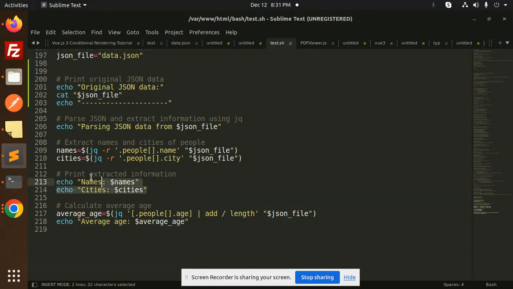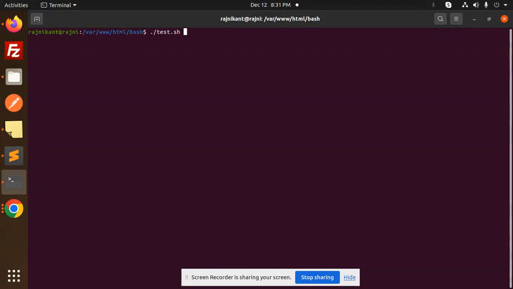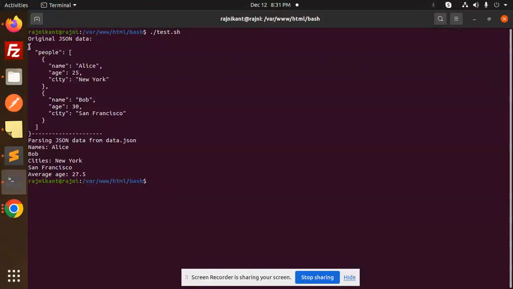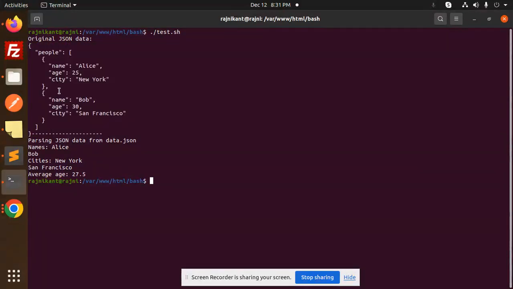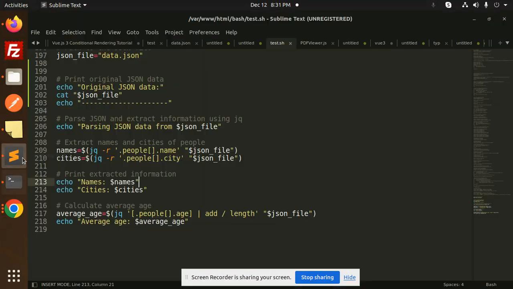Let's see whether the extraction process takes place or not. Let's go to the terminal and run this. Here is the original JSON data: we have name, age, city, name, age, city. Then we have the names, that is Alice and Bob. Two names are there. For cities, we have New York and San Francisco, both printed over here. Then the average age: 25 plus 30 divided by 2 comes to 27.5, right?